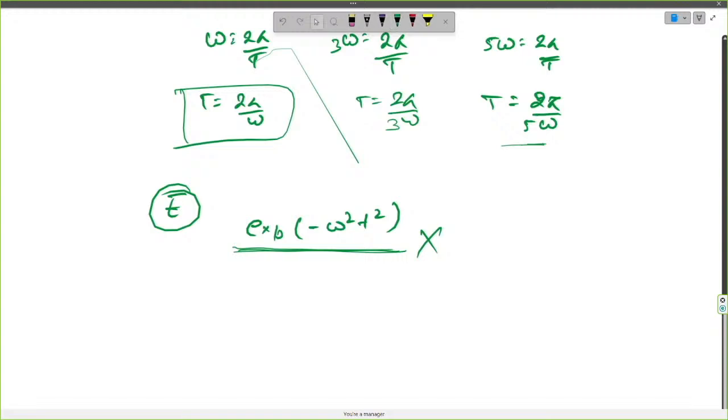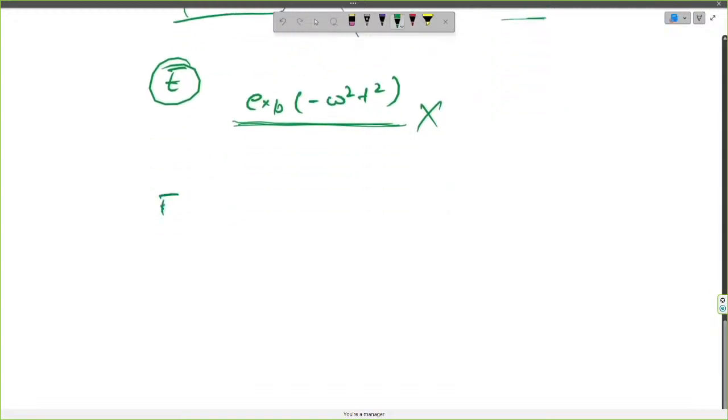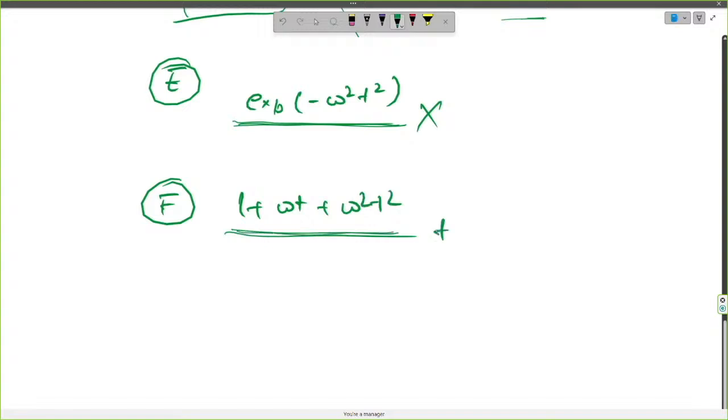Now moving forward to the last part of the question, F. It says 1 plus omega t plus omega squared t square. So this again is an increasing function, which as t tends to infinity will tend to infinity and will not repeat. So this can't be either a periodic or simple harmonic function.